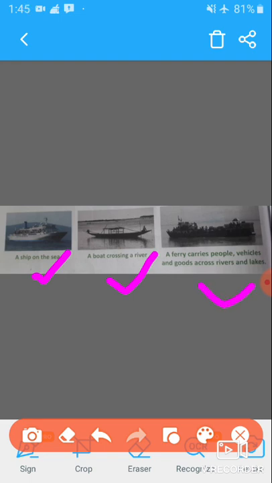And this is a picture of a ferry. A ferry carries people, vehicles and goods across rivers and lakes. So students, water transport is slow, but it is one of the cheapest ways of transporting heavy and bulky materials like machines, food grains, oil and coal.